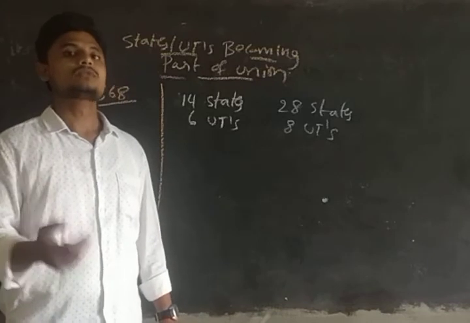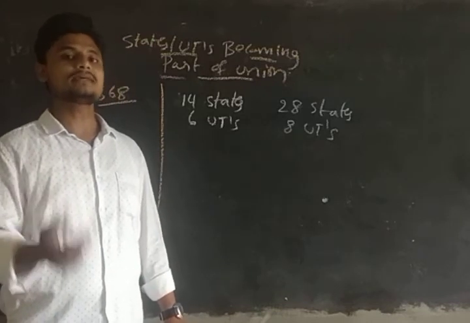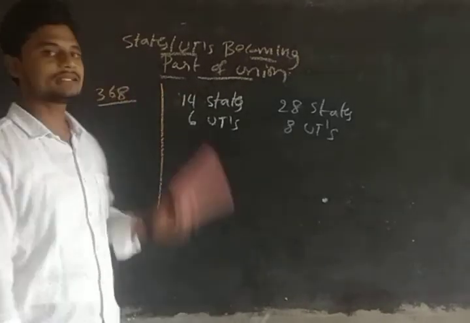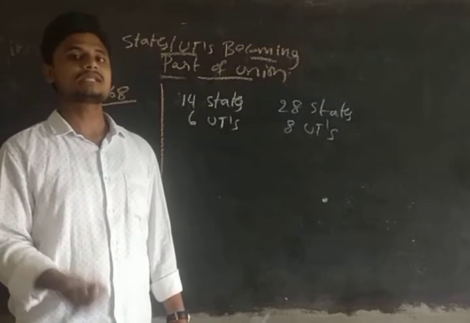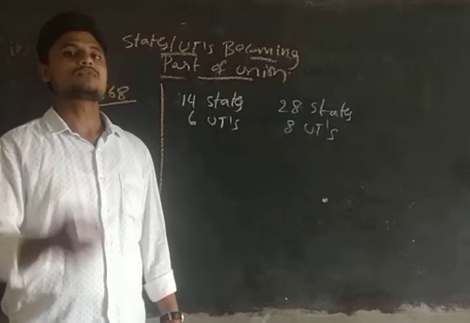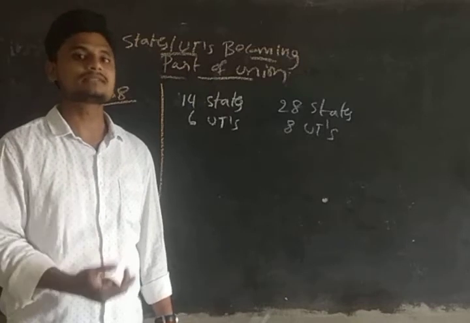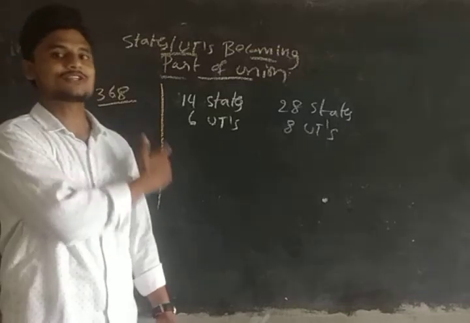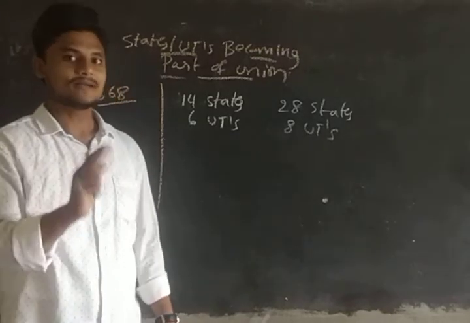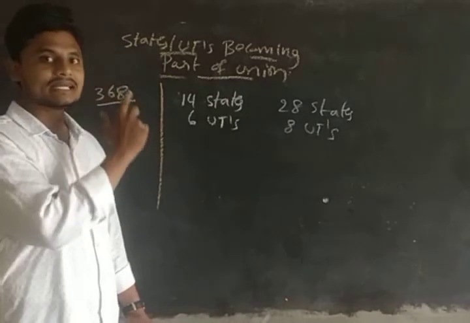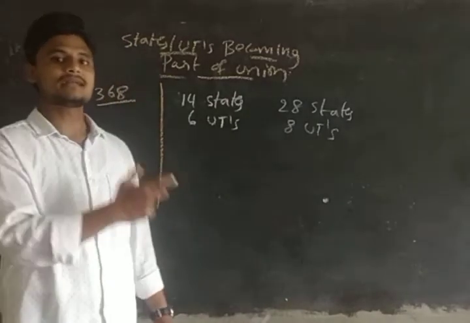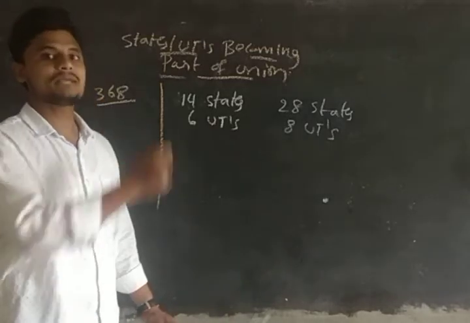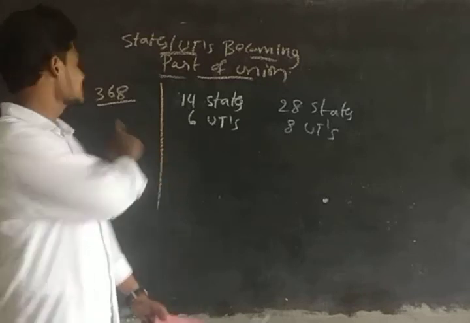So through an ordinary bill, with a simple majority, we can make changes in the Constitution, guys. Whereas Article 368 will deal with the special majorities and the special majorities with the ratification of half of the states. So for the simple majority and ordinary bills, we are not going to take the help of Article 368 to amend the Constitution. Guys, clear? Okay, so I think I have clearly explained what the Constitutional Amendment Act is and what the types of majorities are.